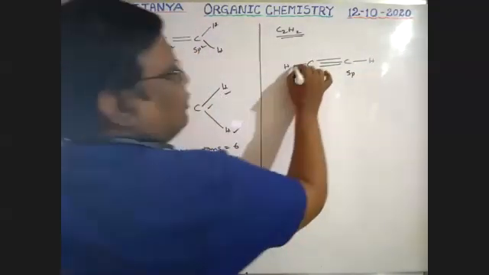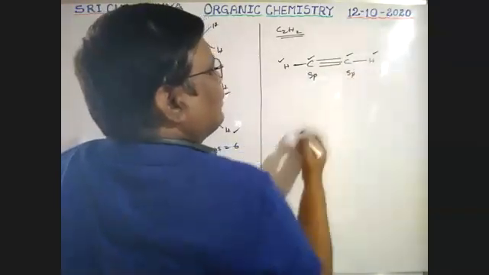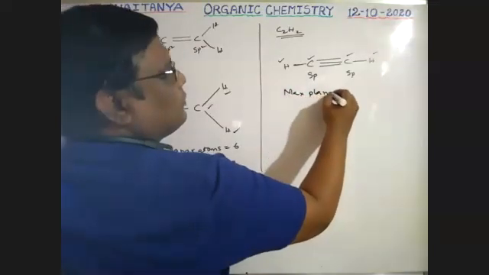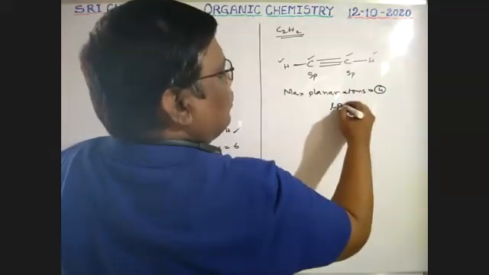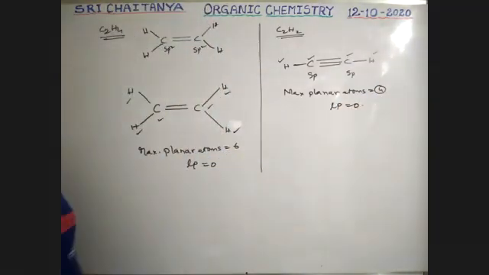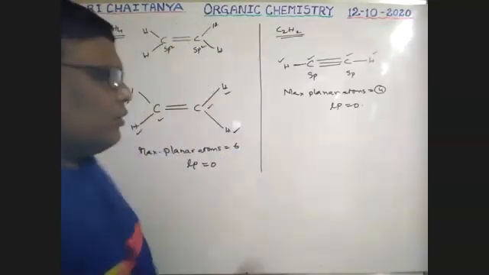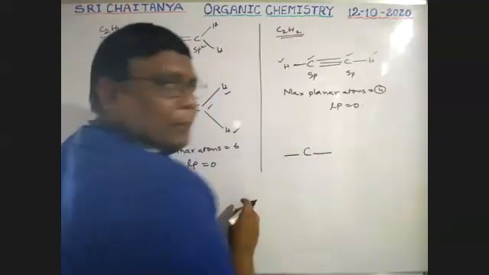So all these atoms, carbon, carbon, hydrogen, hydrogen, are in the same plane. So maximum planar atoms is equal to 4. Lone pairs is equal to 0. Boys, wherever sp, those 2 bonds are within the plane.